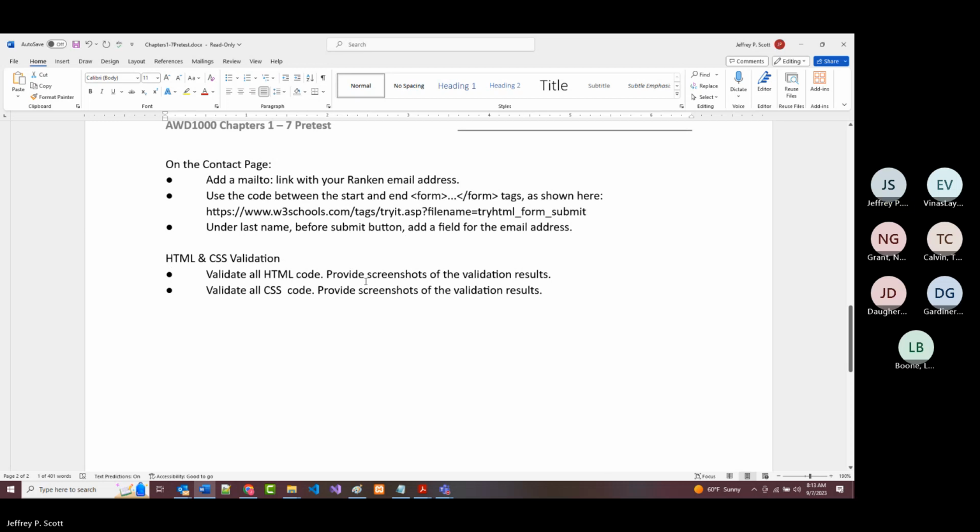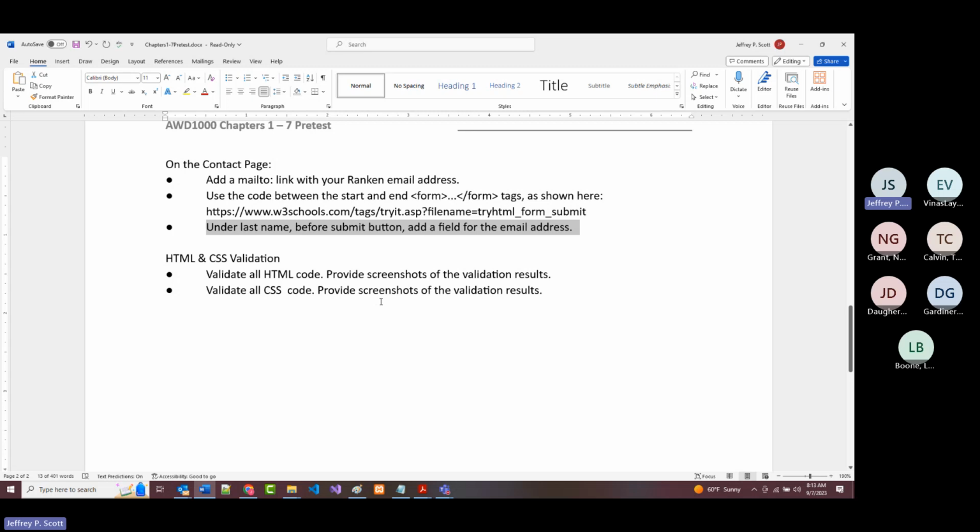All right. Now, I'm going to ask that you go out and literally you can grab this code right here and paste it onto your page. That'll create a really, really simple form. And then I'm asking you to try to come in here and add one more field to that form. And if you think that's too hard, then don't do it. All right, but we will go over that as a class.